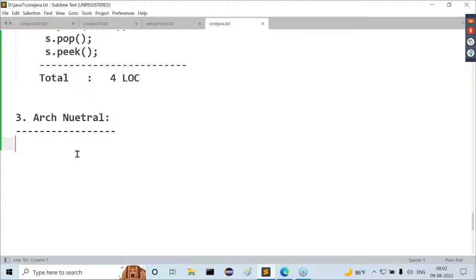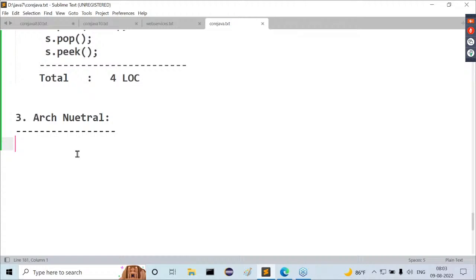Guys, observe carefully. Overall, three features I explained to you clearly. Now tell me, guys, Sun Microsystems wants to prepare a new programming language. That new programming language must have three qualities. What are the three qualities of this new programming language? First one is what? Simple programming language. Second one is what? Tight coded. Third one is what? Architectural neutral. Now tell me, what is the meaning of simple programming language? Less execution time, less memory, less power consumption.